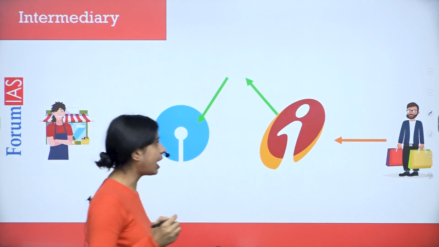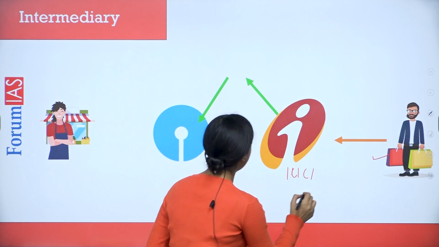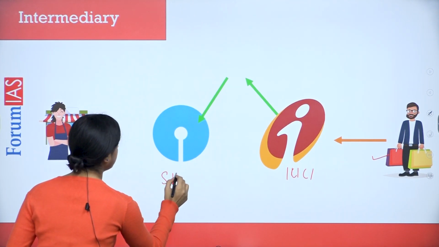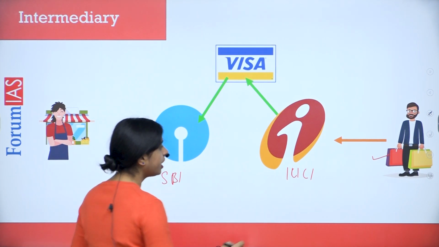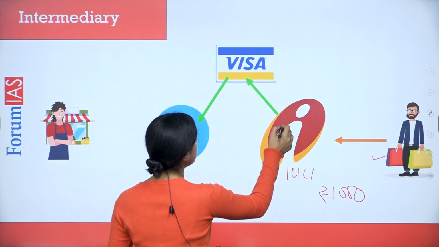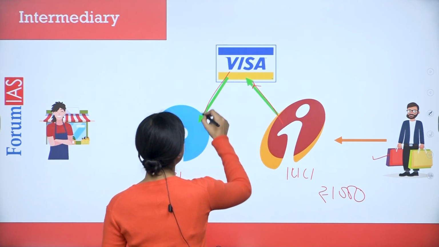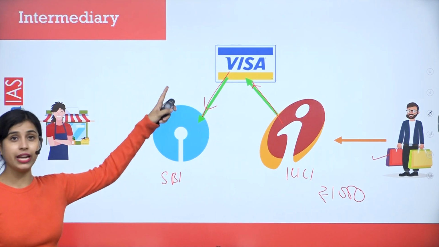This is the second scenario, when Rakesh has an account in ICICI, whereas the merchant has an account in SBI. Now, in this case, the payment gateway will come into being. What will happen if Rakesh has to transfer 1,000 rupees? This 1,000 rupees will be taken from its account and then transferred to SBI, and the settlement of the transaction happens through a payment gateway.